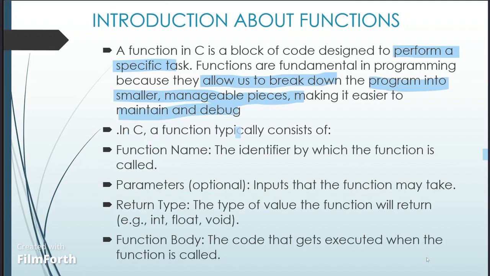In C, a function typically consists of a function name, parameters, return type, and the function body. Function name: the identifier by which the function is called. Next, parameters: input that the function may take. Return type: the type of the value the function will return, for example int, float, and void. Function body: the code that gets executed when the function is called.